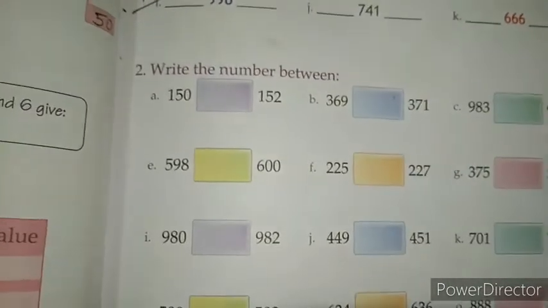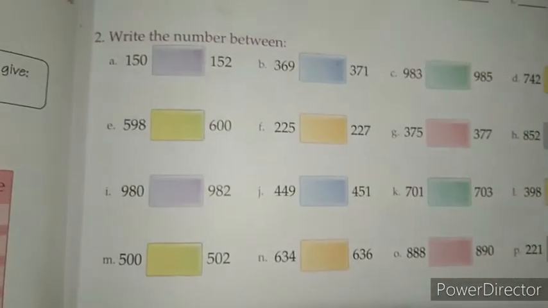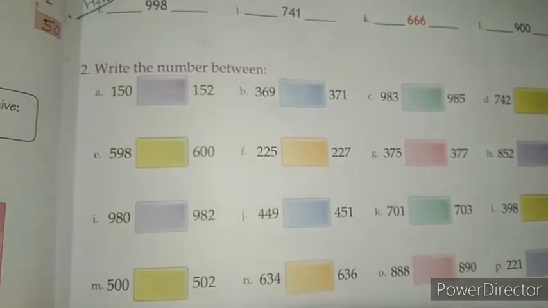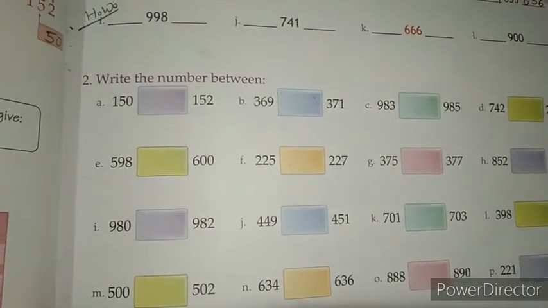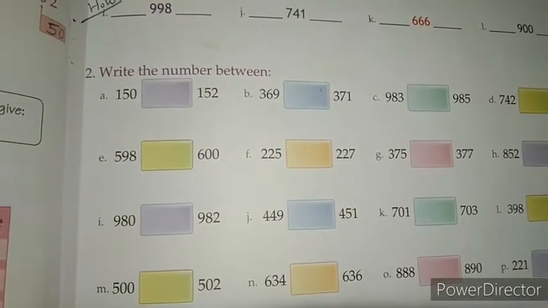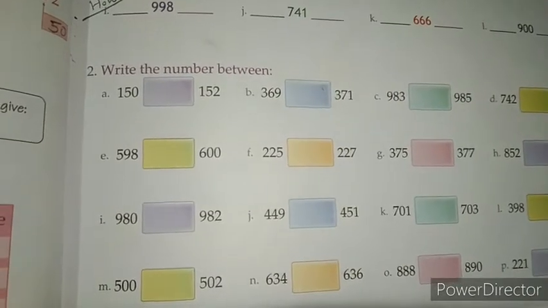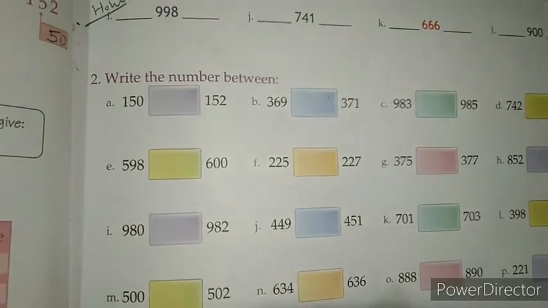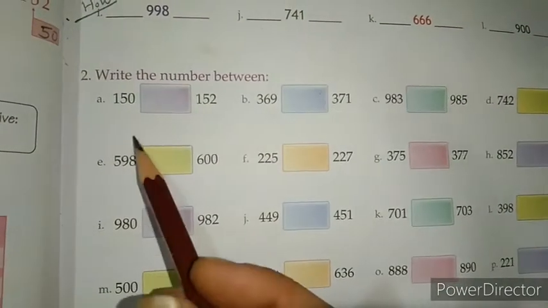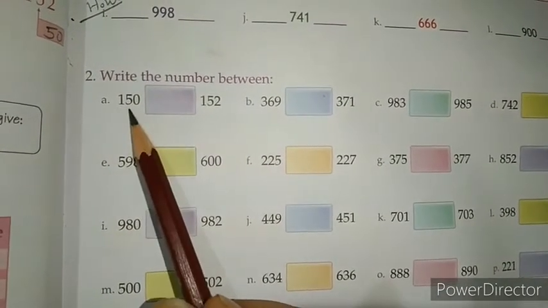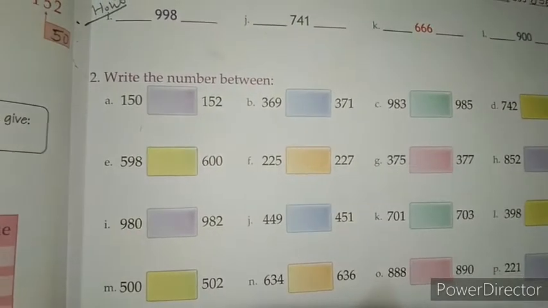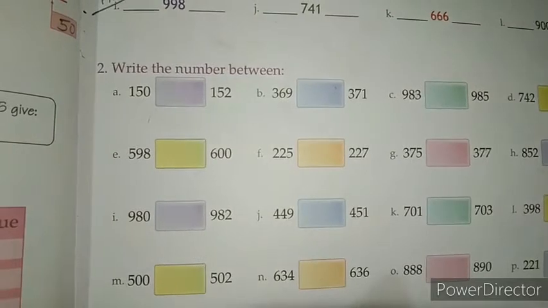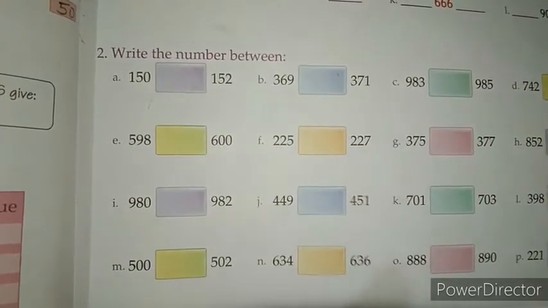Write the number between. Like the previous question, in this question we have to write the number that comes between the given numbers. So let's start, students. Here we have two numbers, 150 and 152. Tell me which number comes between 150 and 152.